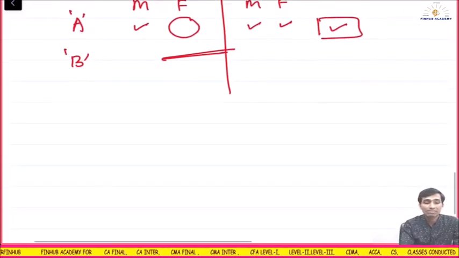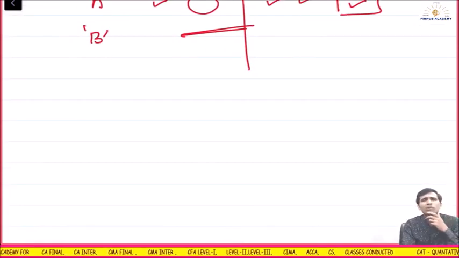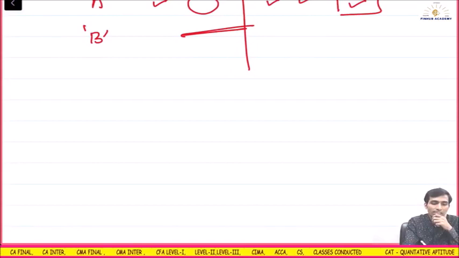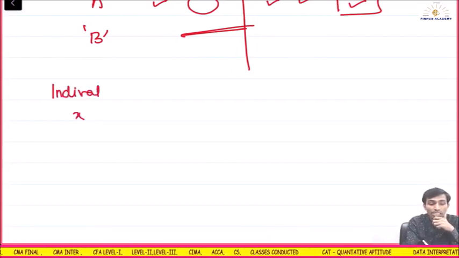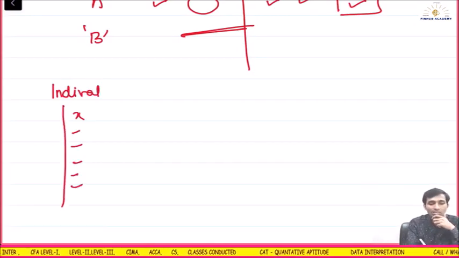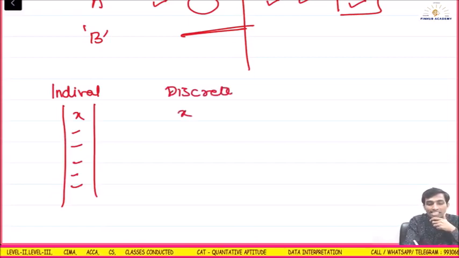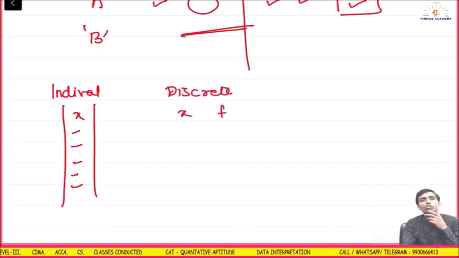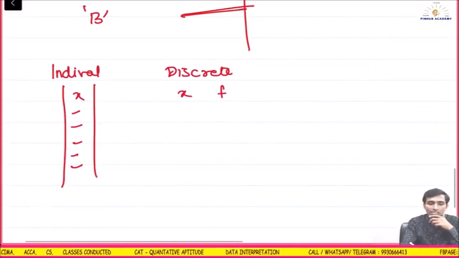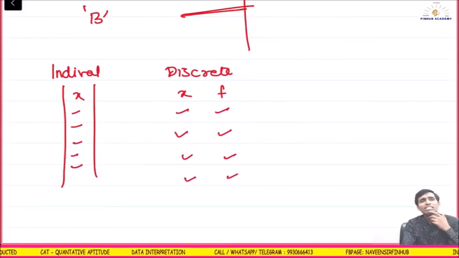If I want to classify the data, what types of data will we get? First is individual data, where only X is available. Then discrete data. Discrete means where X and F are available; we also say ungrouped data. X is there, frequency is there, and so on. They have applied all this in central tendency and all.